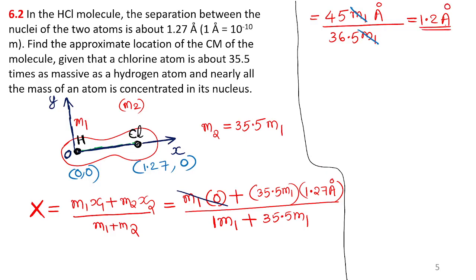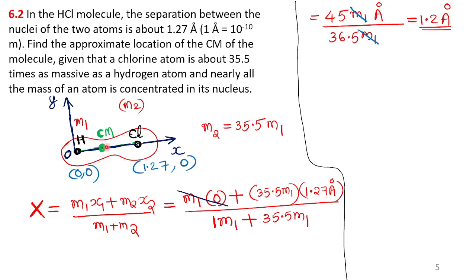Not completed. The x coordinate of the center of mass is 1.2 angstrom. The center of mass will have x coordinate 1.2 angstrom.